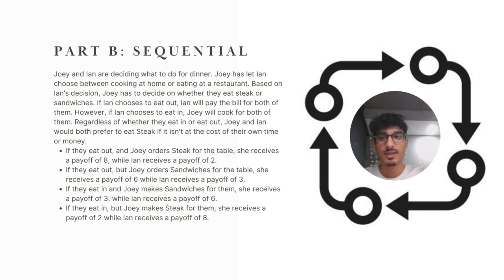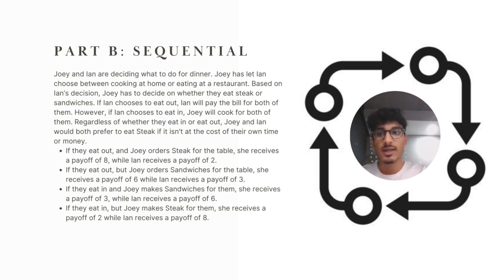If Ian chooses to eat out, Ian will pay the bill for both of them. However, if Ian chooses to eat in, Joey will cook for both of them. Regardless of whether they eat in or out, Joey and Ian would both prefer to eat steak if it isn't at the cost of their own time or money.